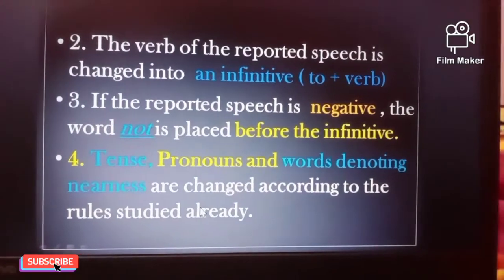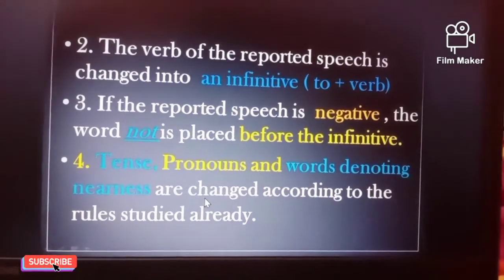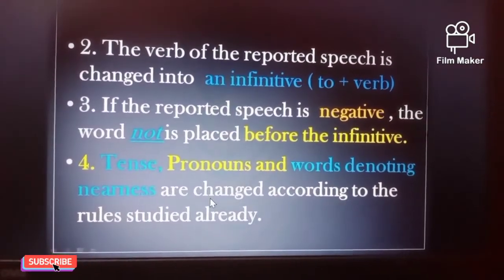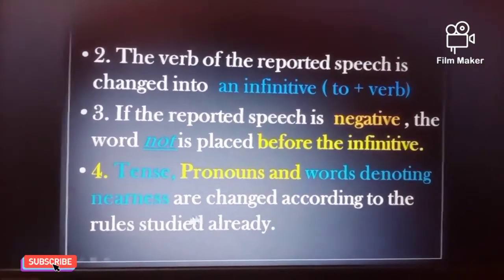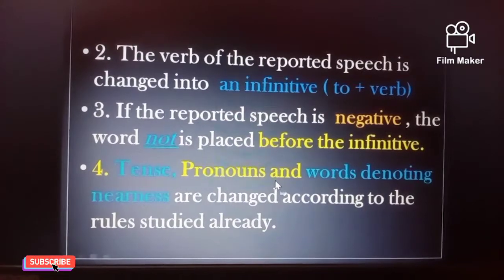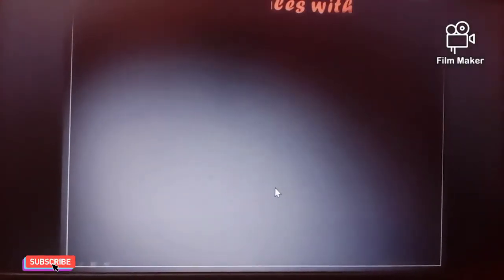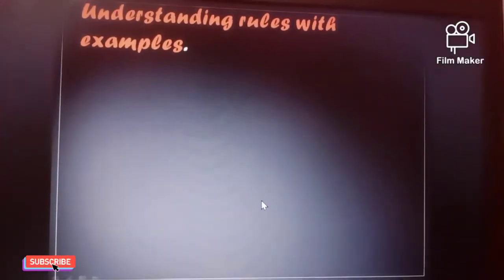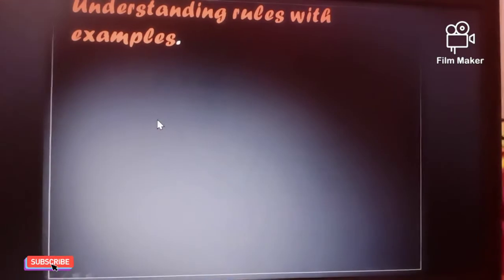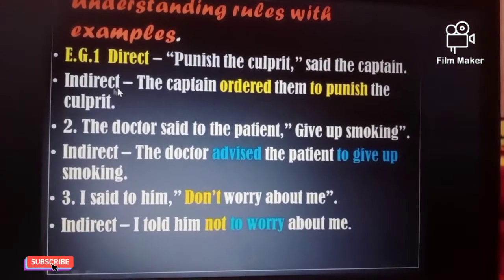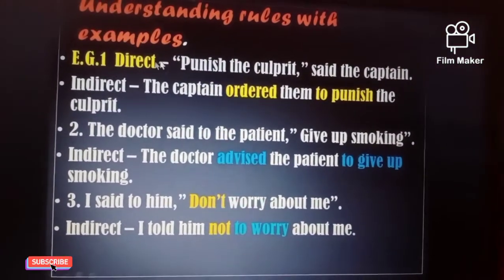So like questions, in this case also you need to make some minor changes, and you need to study those changes well. Now we can study with the help of examples, and that will clear all your doubts. Look at the examples one by one.